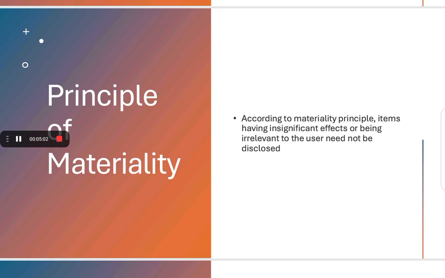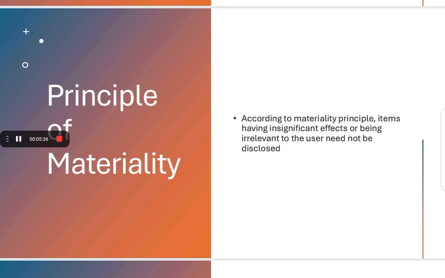Let's come to another principle, which is the principle of materiality. According to this principle, only material information should be presented, not insignificant information, to the users of accounting. The information which can change the decision of the user should be presented to them. It should not be hidden by doing creative accounting or anything like that.